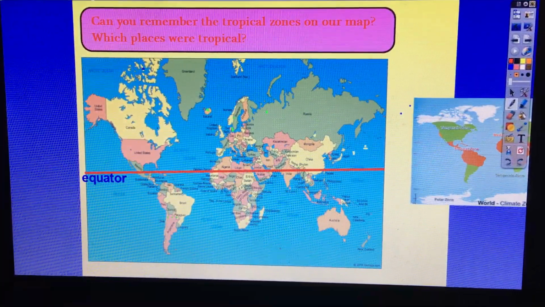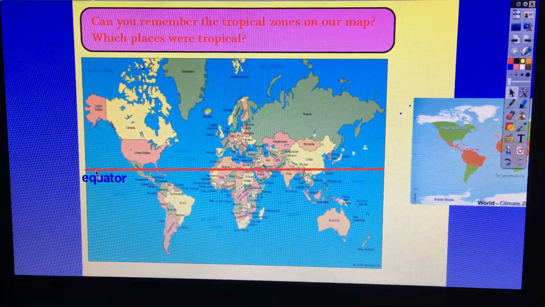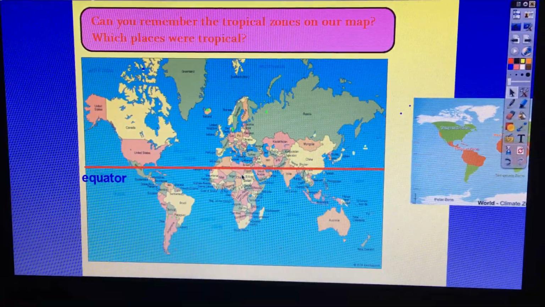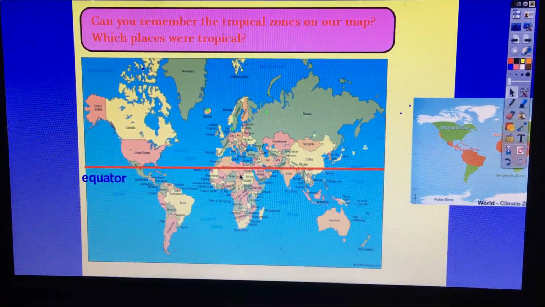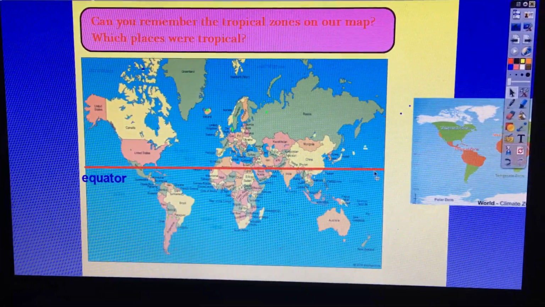We're going to spot where all the different climate zones are on this map. So you have an imaginary line going around the world. We've done this before. It's not a line painted along the earth. It's something that we have created, invented, to show us where the hottest places in the world are.